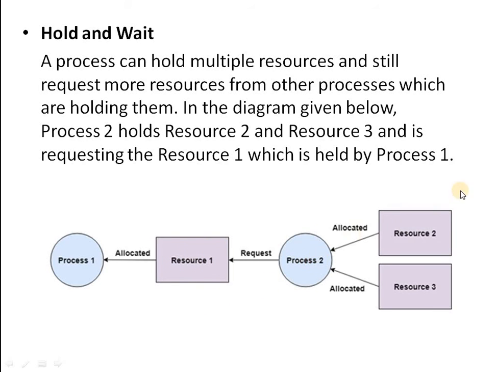The process holds resource 2 and waits for resource 1. This is a deadlock condition. It means even if a process holds certain resources at any moment, it is possible for it to request new ones. It will not give up the already held resources to be able to request new ones. If this is true, deadlock will take place, and if this is not true, a deadlock can never take place.